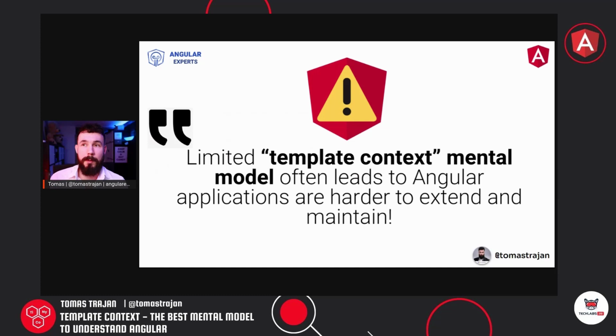And I would say, in my personal experience working with enterprises, especially here in Switzerland, many developers working on Angular applications possess only a limited mental model of the template context. That means they still deliver a working application which is providing value for their users, which is great, and that's actually all that matters in the end, but it's suboptimal, and because of that, usually over time it becomes much harder to maintain and extend these applications, and this is basically what we are trying to improve with this talk.